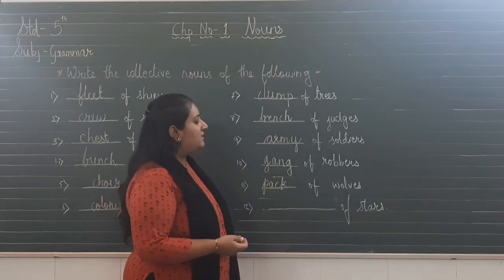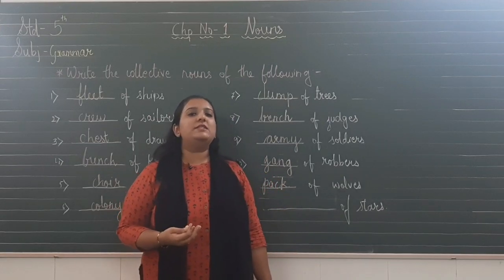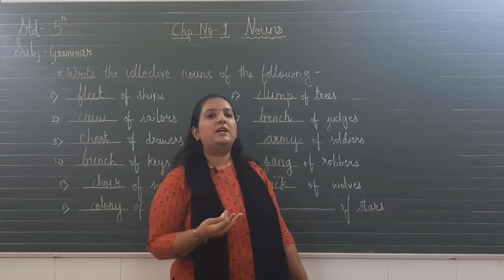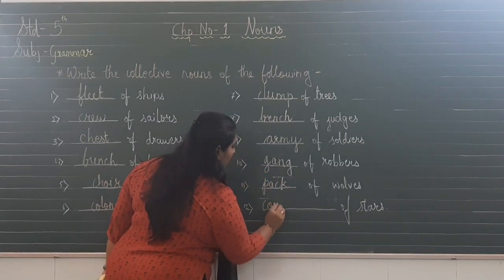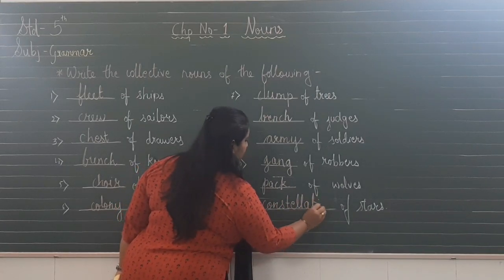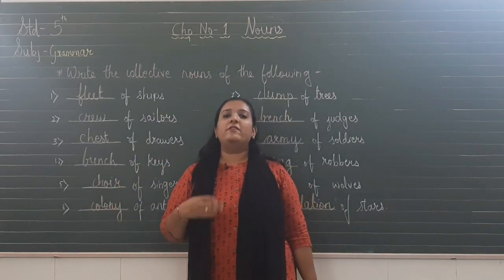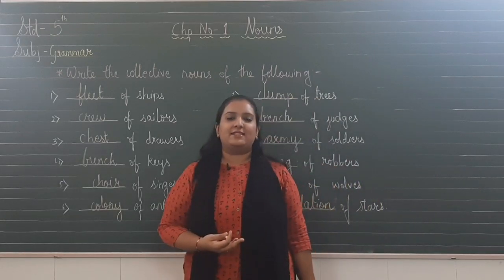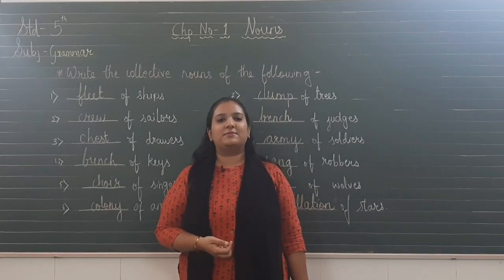And the last one is dash of stars. If there are so many stars in the sky, but always we see the stars in groups, so we can also name those groups of stars. So what is the group name of stars? We can say constellation. Constellation of stars. So in this way we give names to the group of people, animals and things, and the name which we give to the group is called collective nouns.